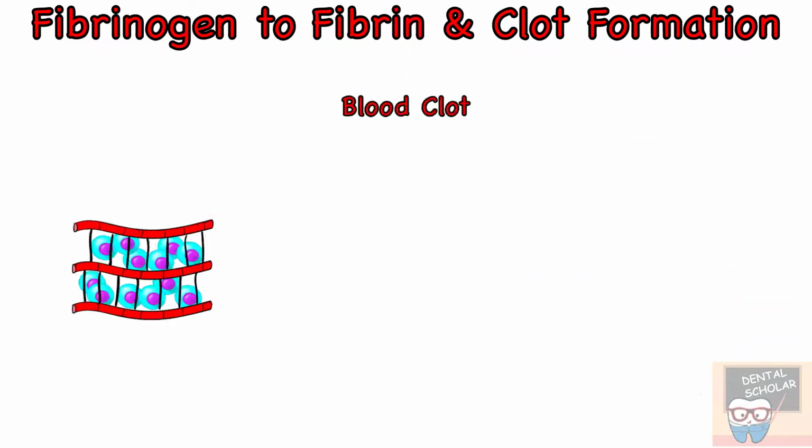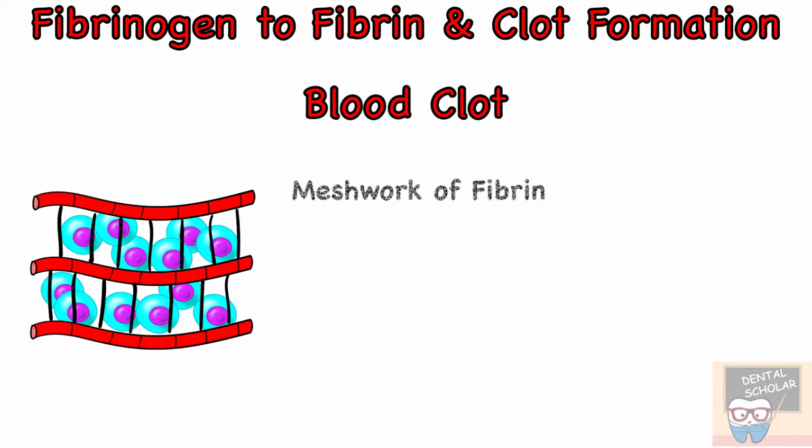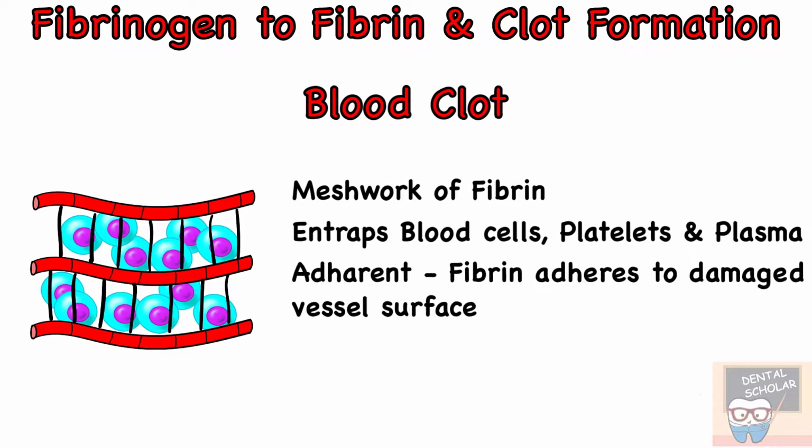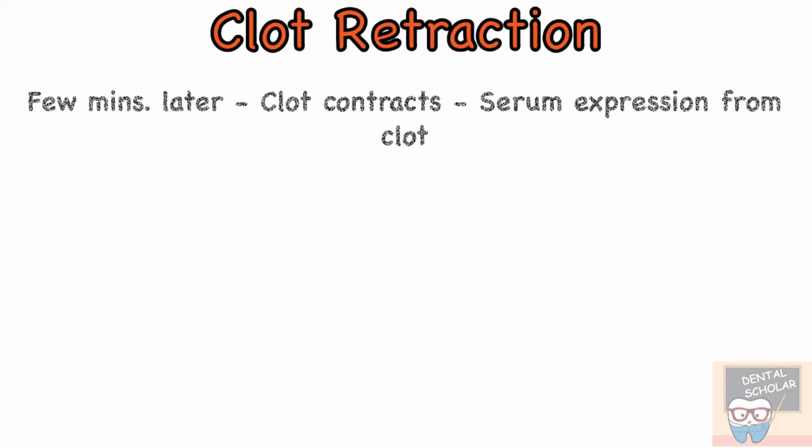This blood clot is composed of a meshwork of fibrin and it entraps blood cells, platelets and plasma. The blood clot is adherent as fibrin adheres to the damaged vessel surface. The next step is clot retraction. A few minutes after formation, the clot begins to contract, which also results in expression of serum from the clot.